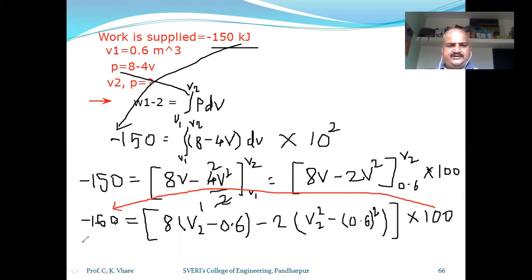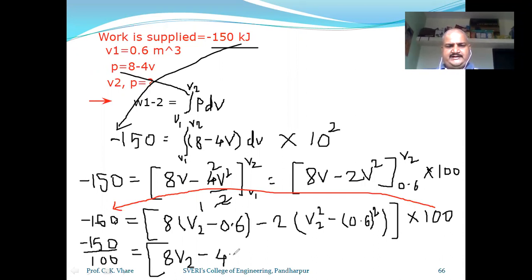So your next step will be minus 150 divided by 100 is equal to, in bracket, 8 V2 minus 4.8.